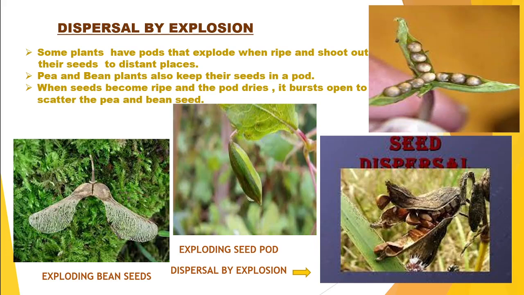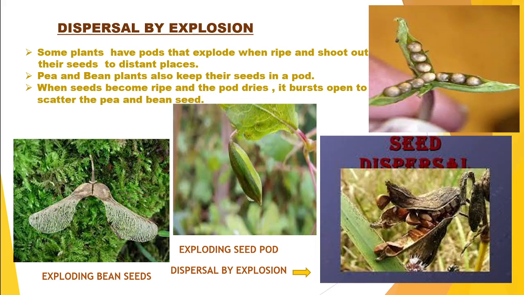As an example we can say pea and bean plants also have seeds in a pod and they can be dispersed through explosion. But the dispersal by explosion takes place when the seeds become ripe, and in the second condition when the pod becomes very dry. Then it bursts open and the pea and bean seeds are scattered into far off places.